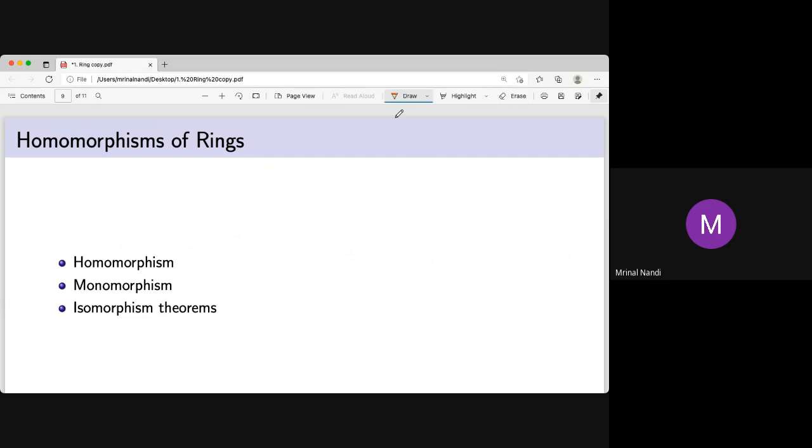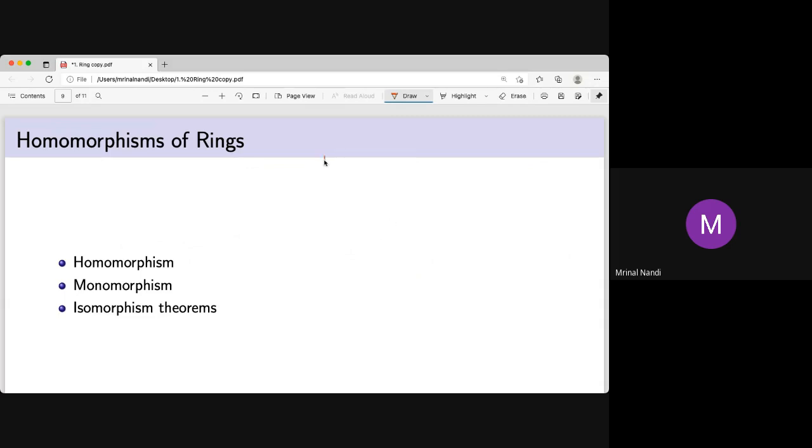Now this is the important and the last part of this lecture. This is homomorphism. What is homomorphism? Homomorphism actually exists for any structure. There is group homomorphism, and in a vector space it is called a linear transformation. Homomorphism of rings is actually a structure preserving map.